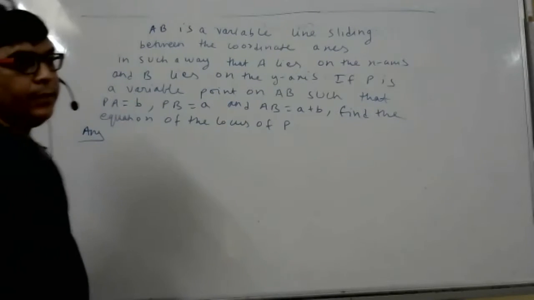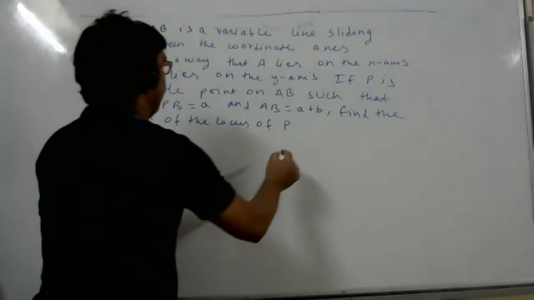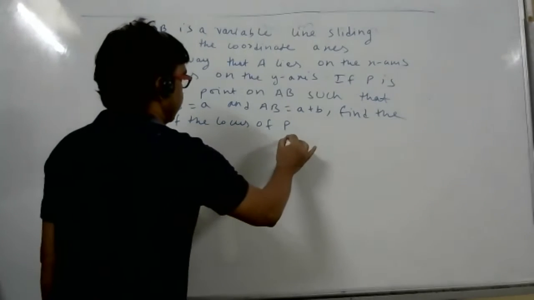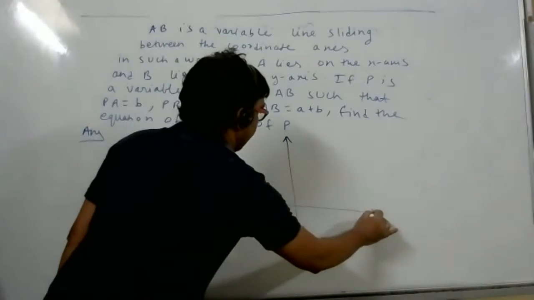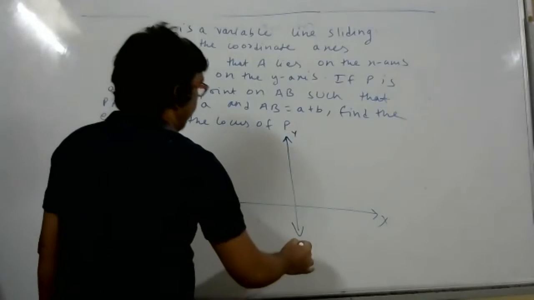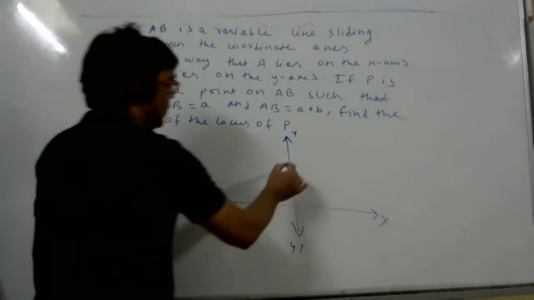This sum is quite similar to the previous sum. AB is a variable line sliding between the coordinate axes, such that point A always lies on the x-axis and point B always lies on the y-axis.